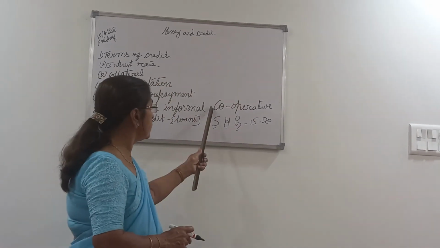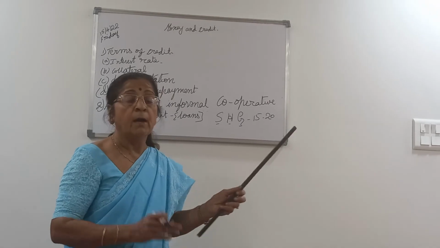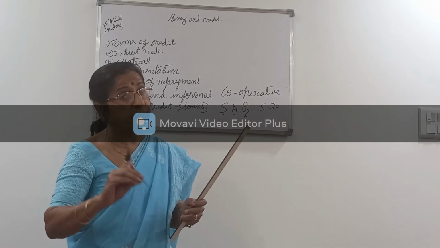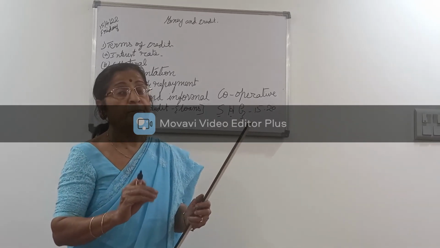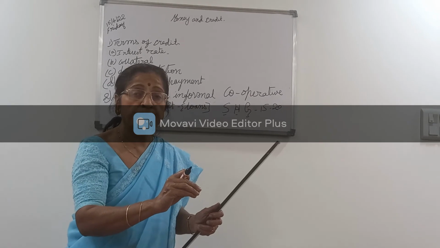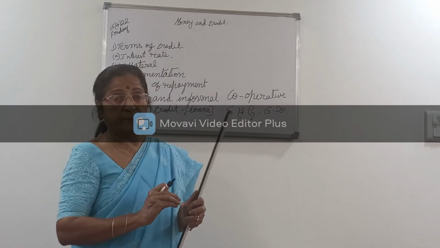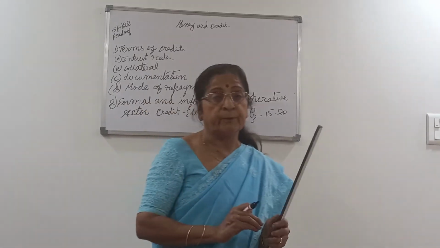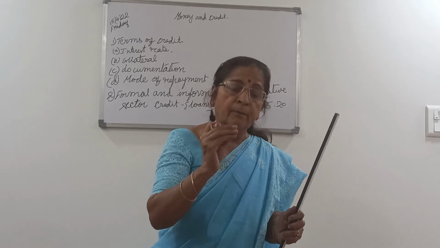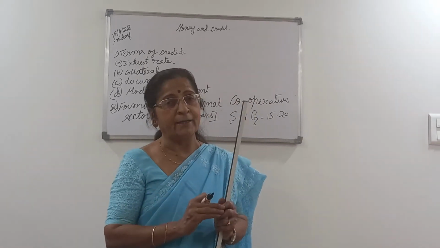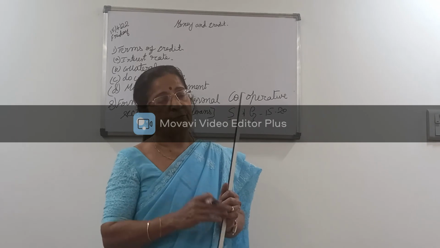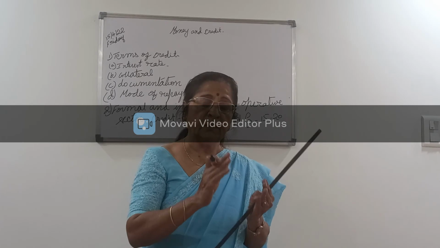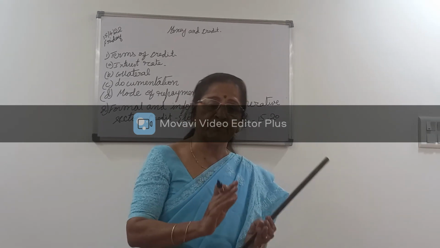So cooperative societies and self-help groups are the ones which help these people from the disorganized sector not to fall into the loan trap. Understand? So they don't need to fall into the hands of the private money lenders who make them pay high interest. So this is how the government or the banks try to help these people.